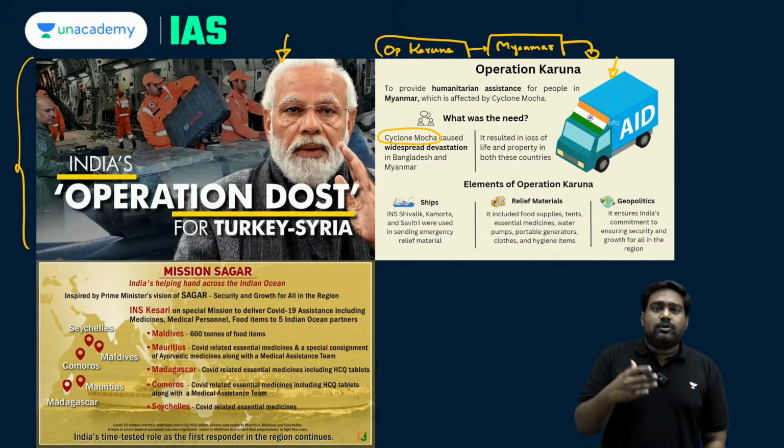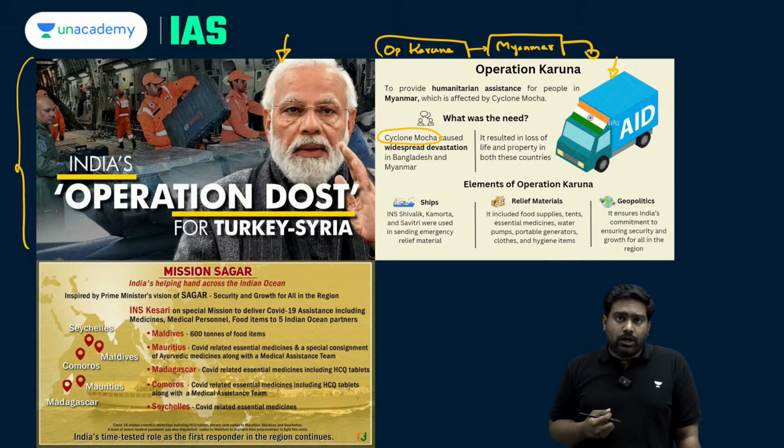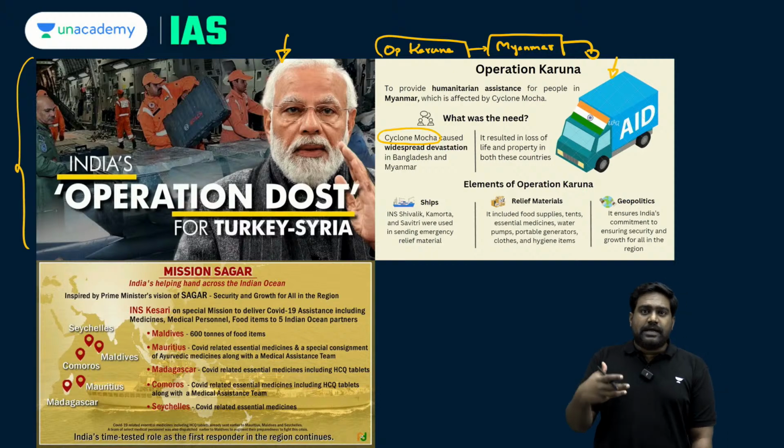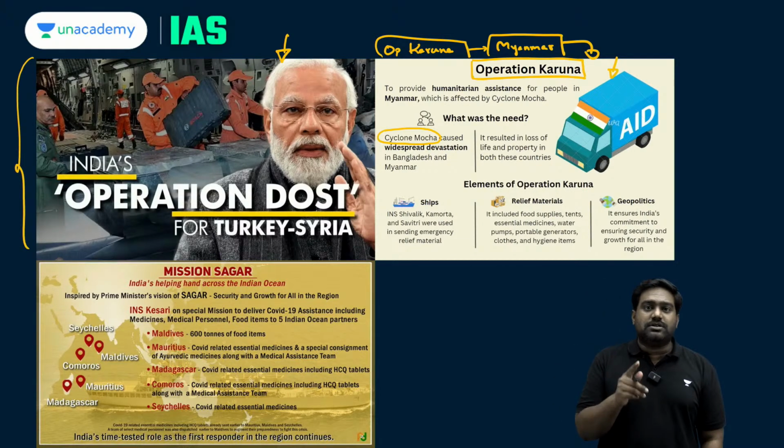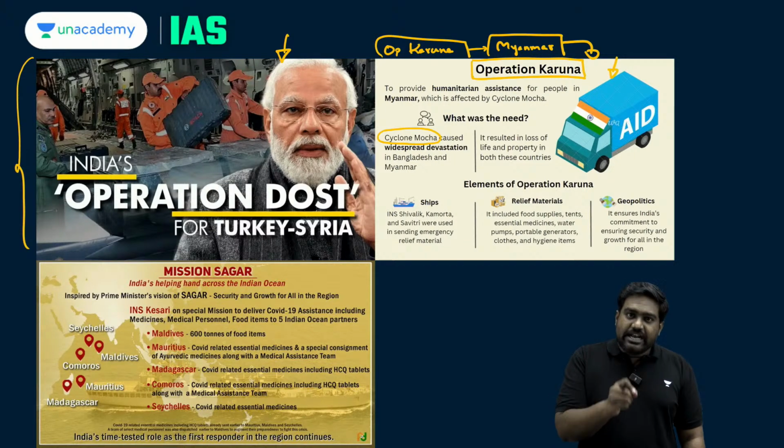Last year, Cyclone Mocha took shape in the Bay of Bengal and it curved towards Bangladesh and Myanmar and caused extensive devastation in Myanmar, especially in the Rakhine state, which has already been affected by ethnic violence and clashes. So India reached out to the country and provided disaster management assistance under Operation Karuna. So second pair is incorrect. It is not Comoros, it is Myanmar.